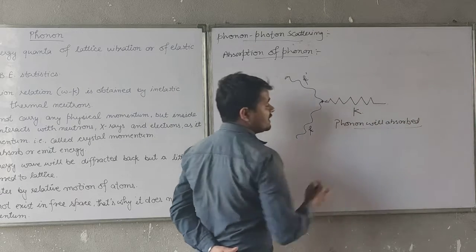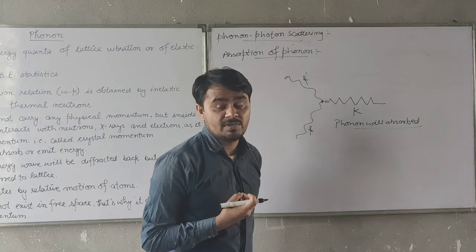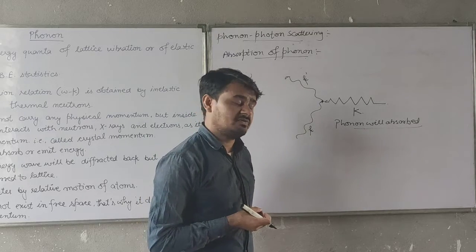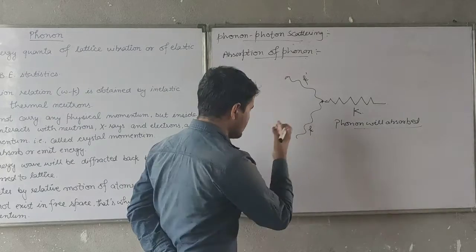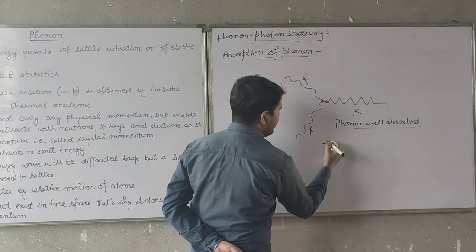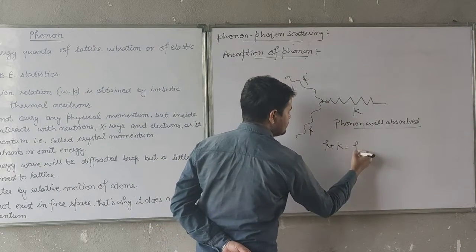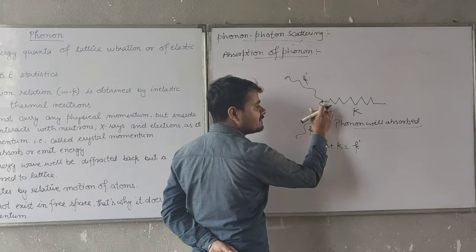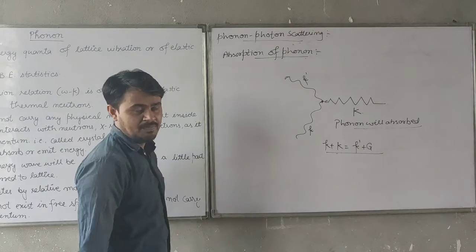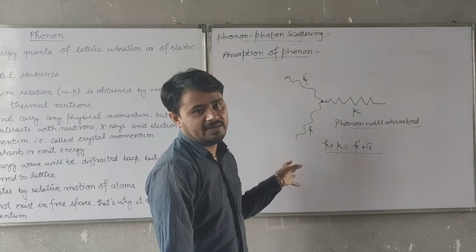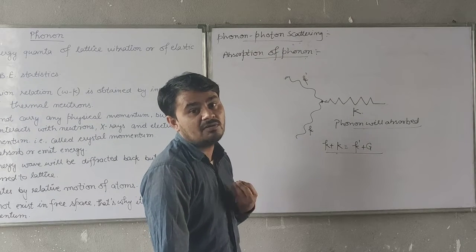This concept of phonon is very important to learn superconductivity, because in superconductivity you deal with phonon-electron scattering. Now in this case what happens? k plus capital K is equal to k dash, and if there is the involvement of a lattice point, then it is also introduced, that is capital G. Okay, by all these parameters we can study the phonon or photon scattering.